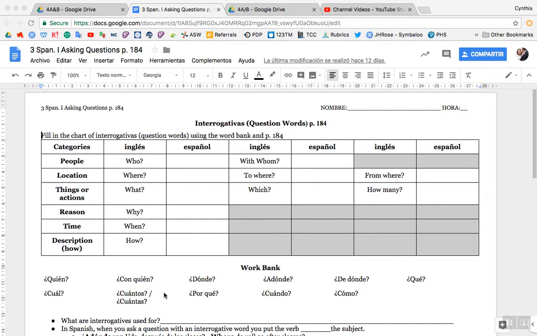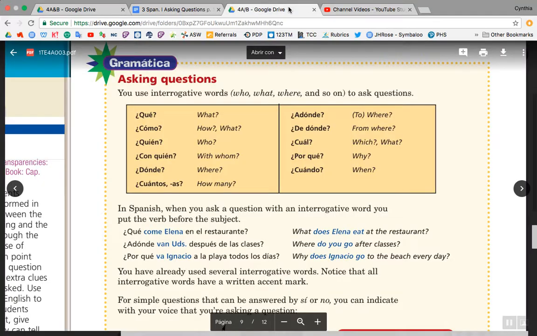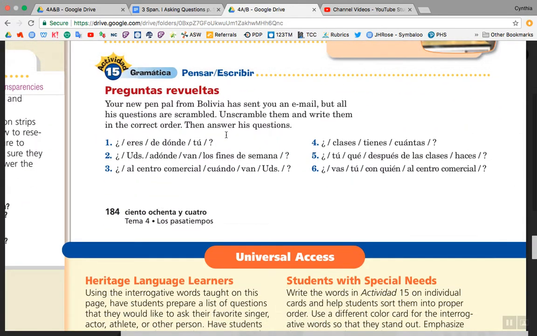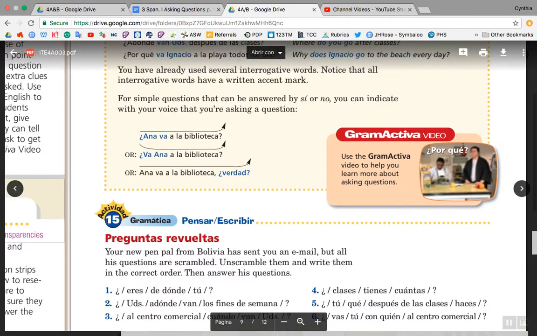And how many, cuántos or cuántas, C-U-A-N-T-O-S, or if whatever it is feminine, C-U-A-N-T-A-S, accent on the first A. Okay, if you need a chart that's already filled in to reference, there's one in the book, and that is in the purple Spanish 1 book on page 184.